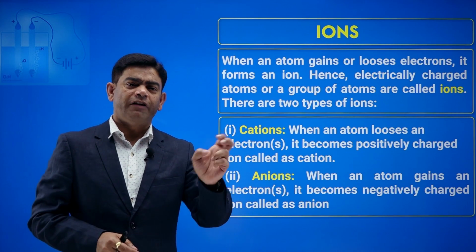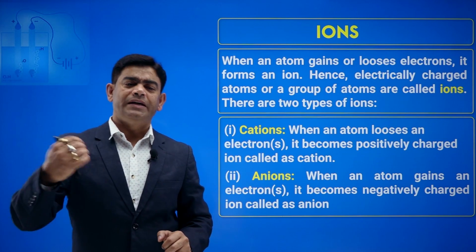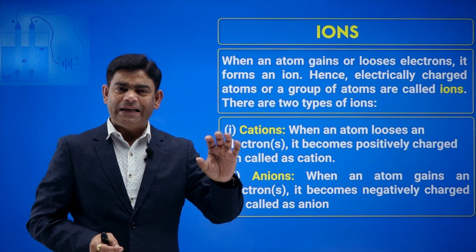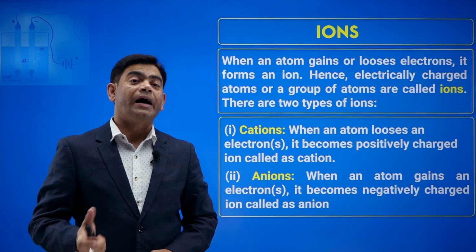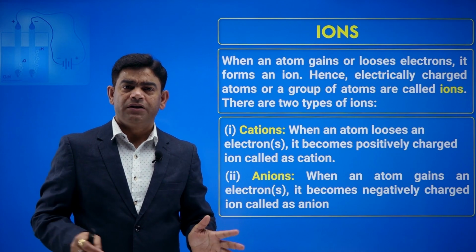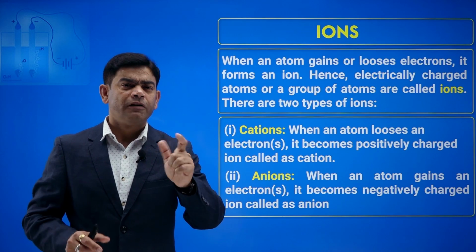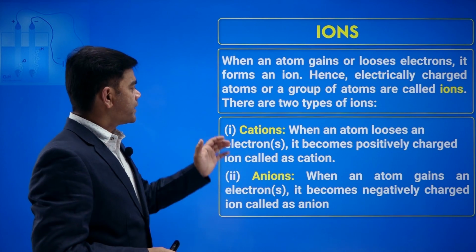Or I can say when an atom or a molecule loses an electron or gains an electron, it forms an ion. So, I can say an electrically charged atom or molecule can be called an ion. Broadly classified, there are two types of ions, positive and negative. We have separate names for both of them. You can see the name: cations.